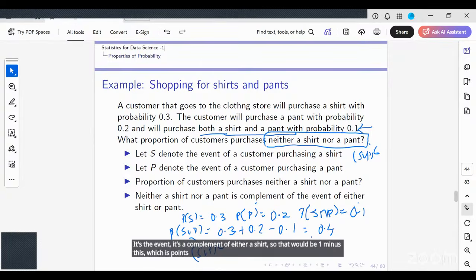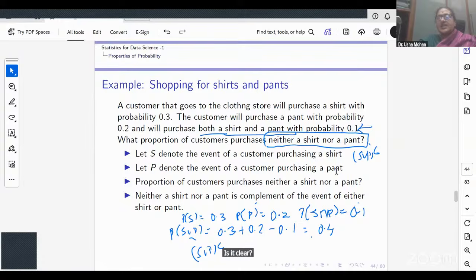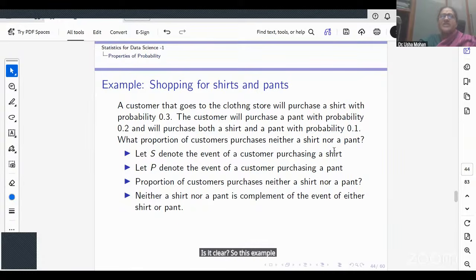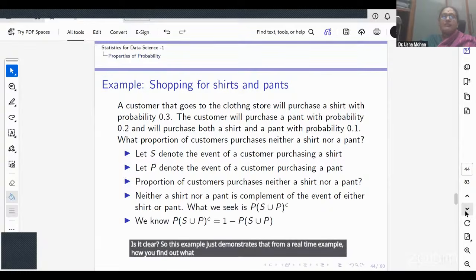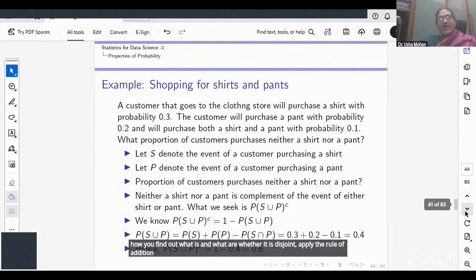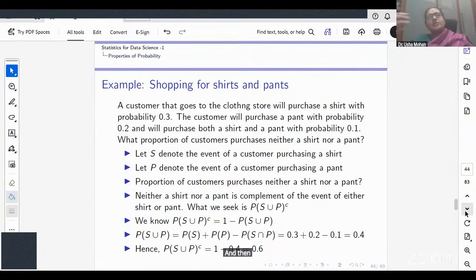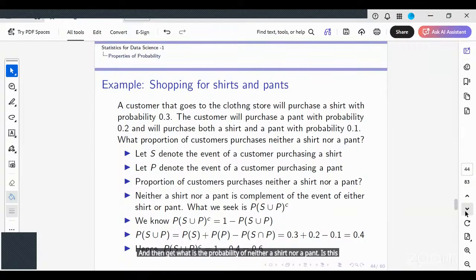0.6. Is it clear? So this example just demonstrates, from a real-time example, how you find out whether events are disjoint, apply the rule of addition of probability, and then get the probability of neither a shirt nor a pant. Is this clear?